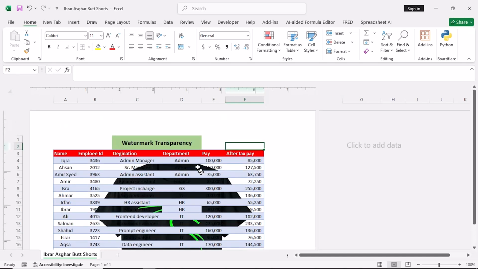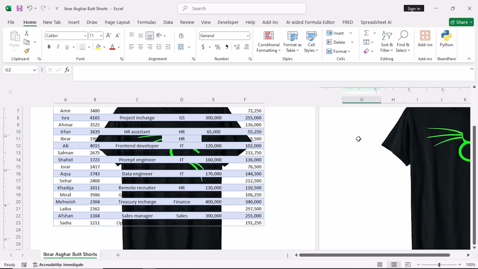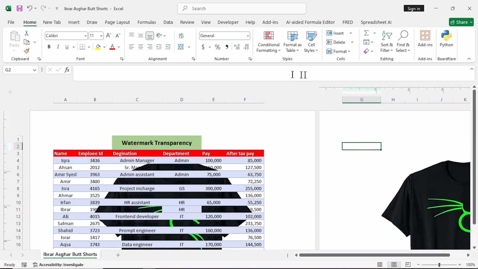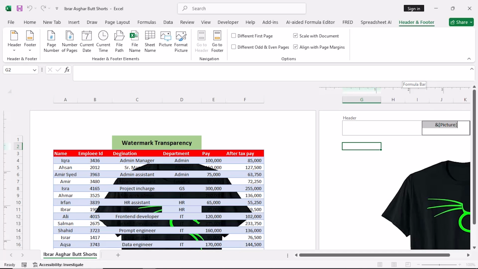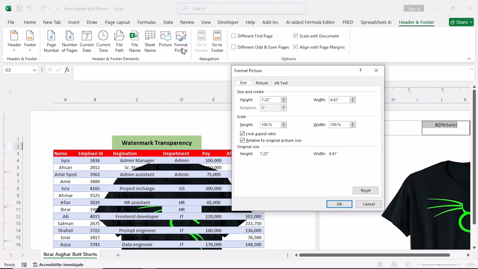Now what to do if I want to make it transparent? So for that I'll go to Insert tab, Text, Header and Footer. In Header and Footer Elements group you have an option called Format Picture.